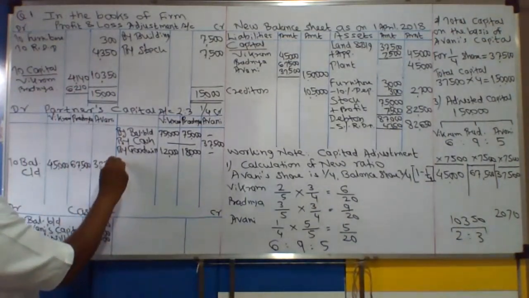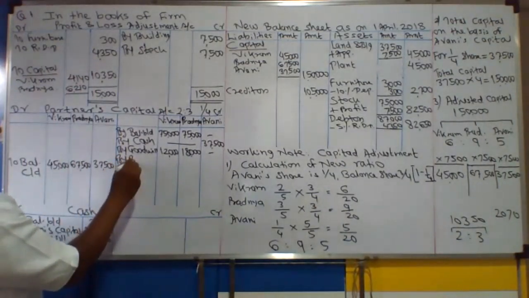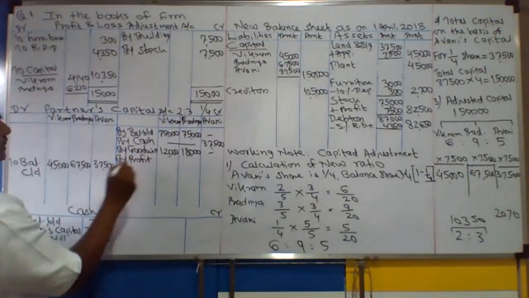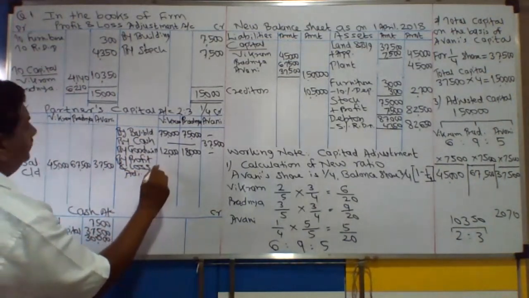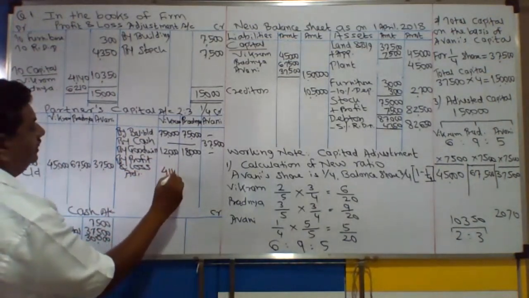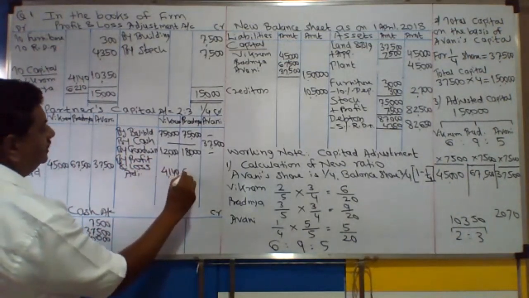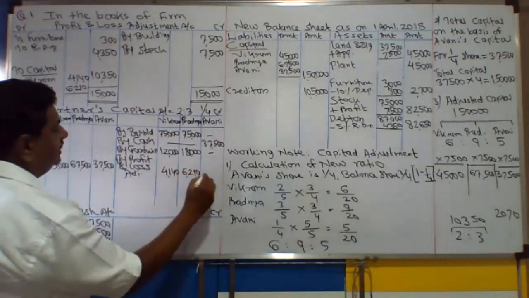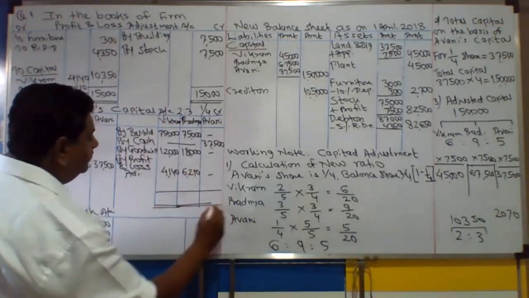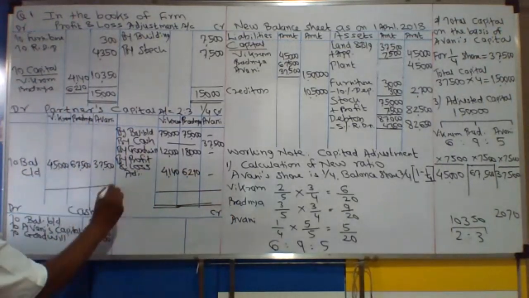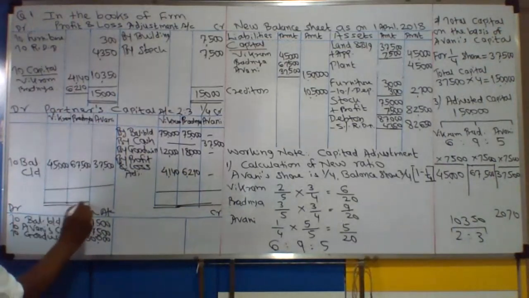To capital, by profit and loss adjustment account, 4,140, 6,210.